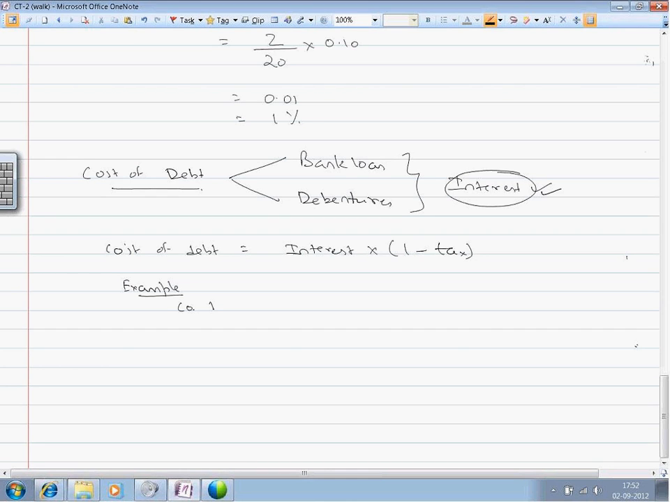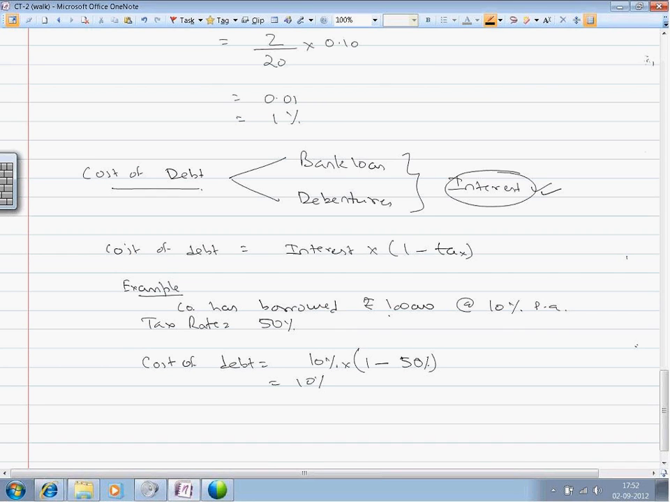For example, if the interest rate is 10% and the tax rate is 50%, in this case the post-tax cost will be 10% into 1 minus 0.5, which is equal to 5%.